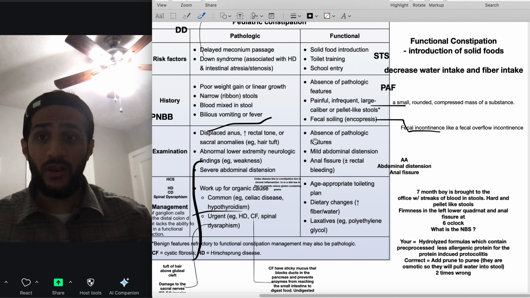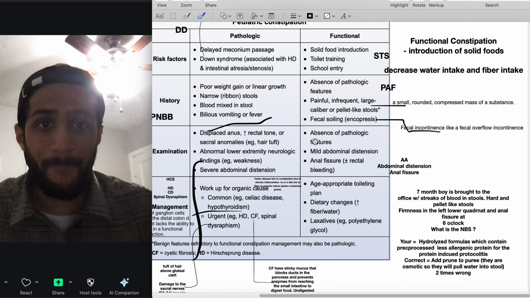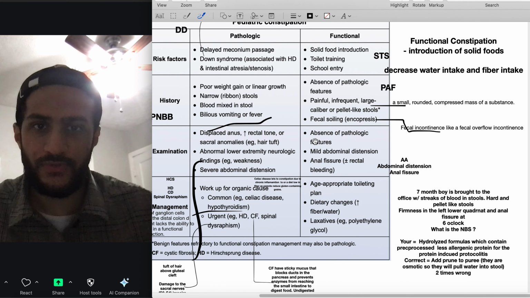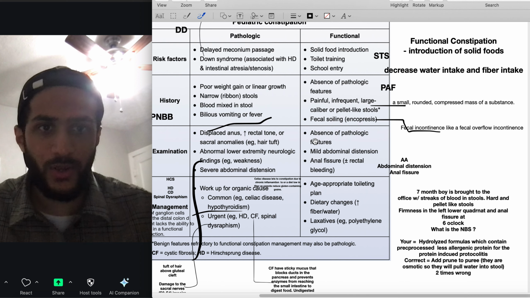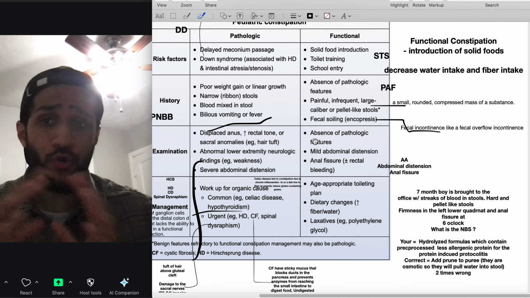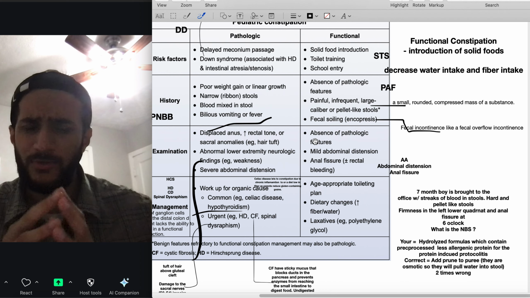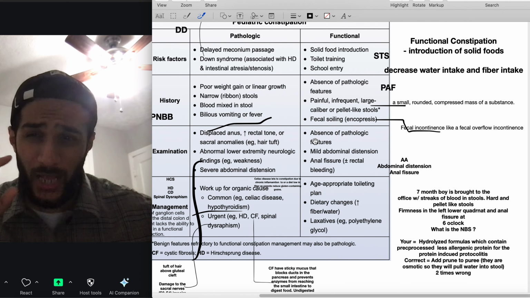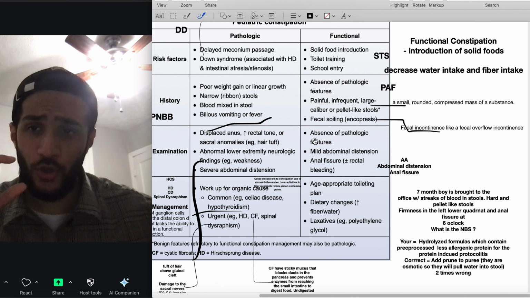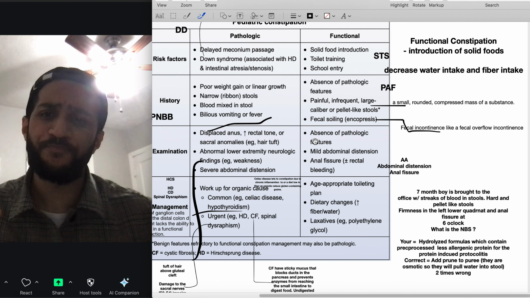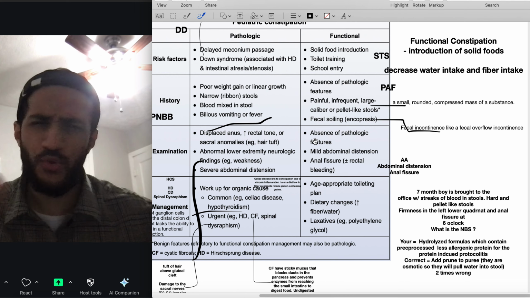There's an absence of pathological features. There's going to be painful, infrequent, large-caliber, pellet-like stools. Pellets are basically small, round, compressed masses of substances. We can have fecal soiling, so fecal incontinence, and we're going to have absence of pathology. So we're going to have no problem with weight. Weight is going to be fine. There may be some anal fissures, but that's not problematic. They do ask this sometimes, guys: how to treat functional constipation? The treatment is dietary. We want to make sure we give some purines.